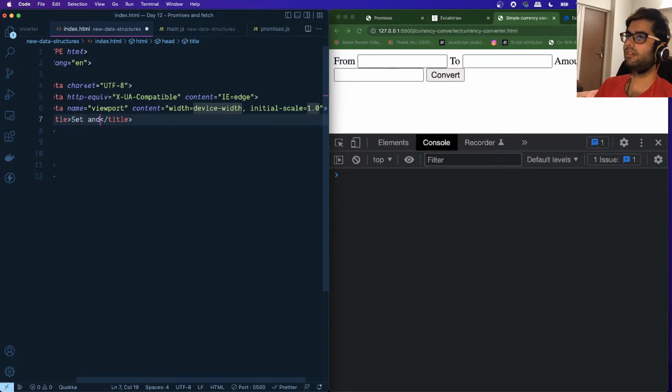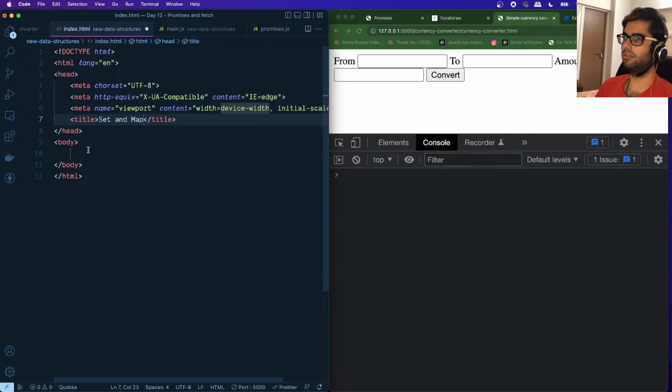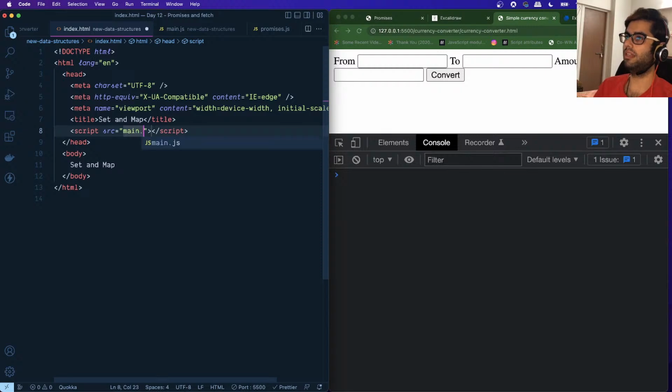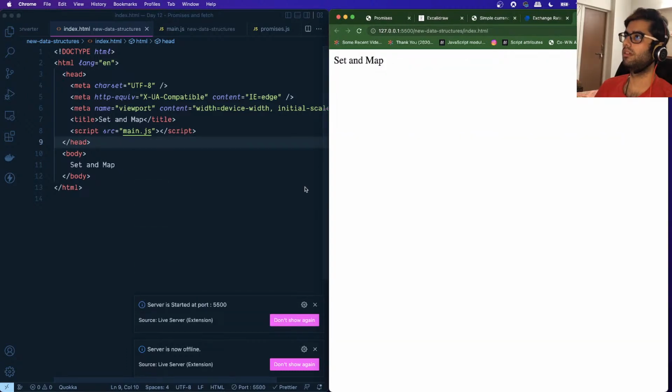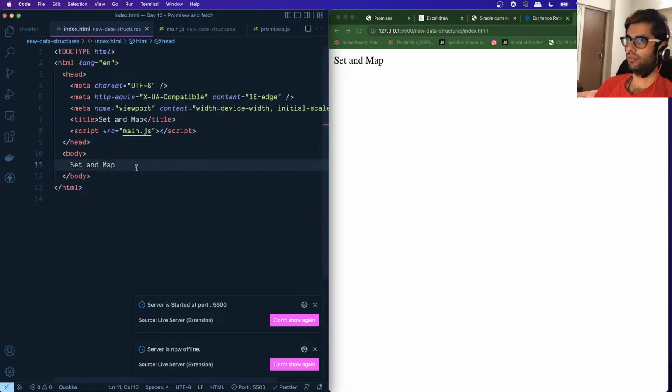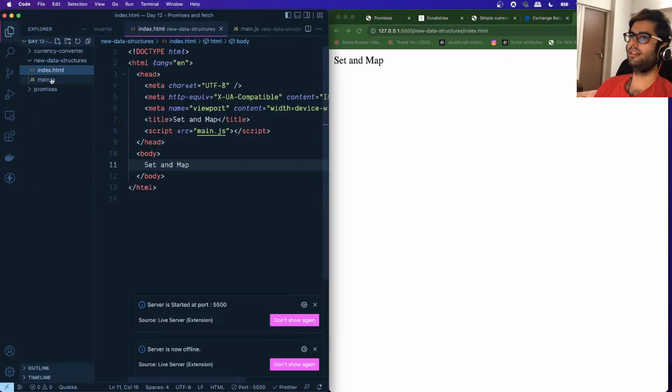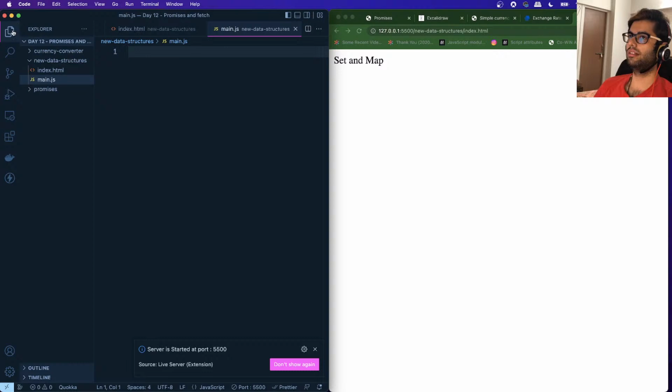So we learn about the set and map data structures. All right, and let's link the script file. So script source main.js. Let me stop the execution and start the execution for this one. Okay, so there are some newer data structures available. So the first one that we will be looking at is the set data structure.